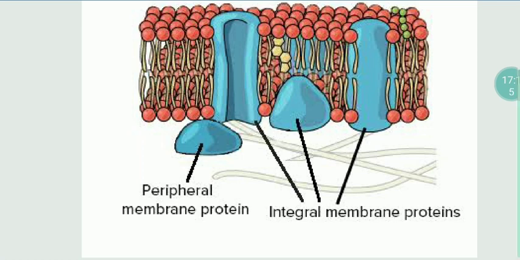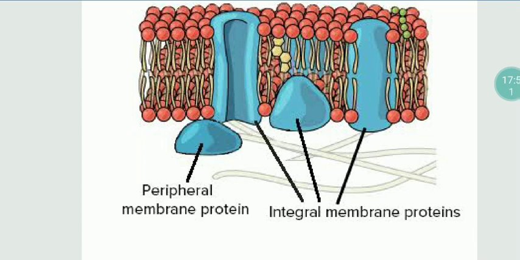See, among the phospholipid bilayer, long column-like proteins are present which are known as integral proteins. These integral proteins can be completely embedded in the phospholipid bilayer or partially embedded. So we have seen peripheral proteins which are towards the periphery and integral proteins which are integrated with the phospholipid bilayer.